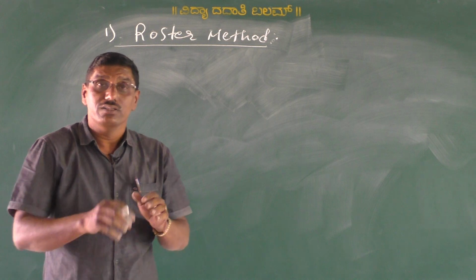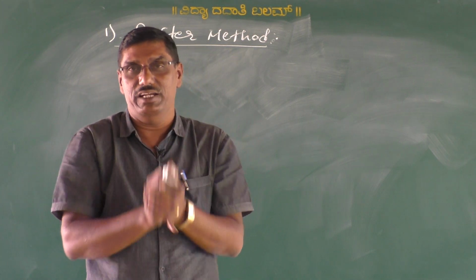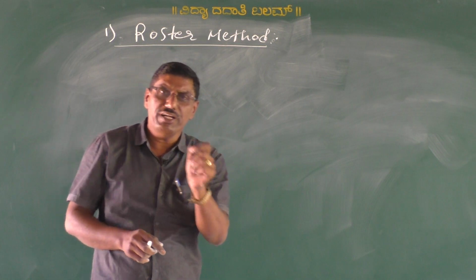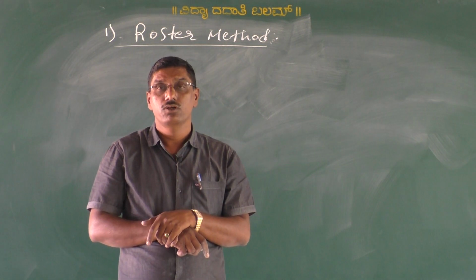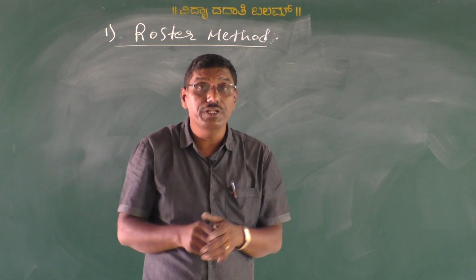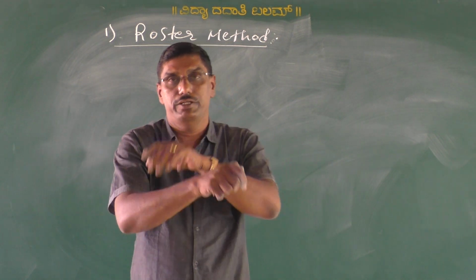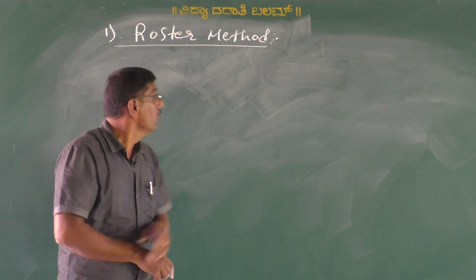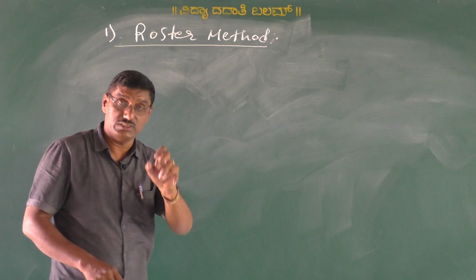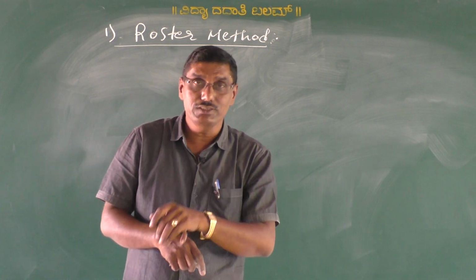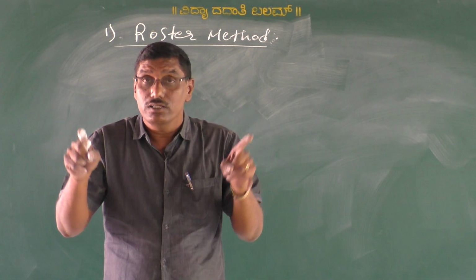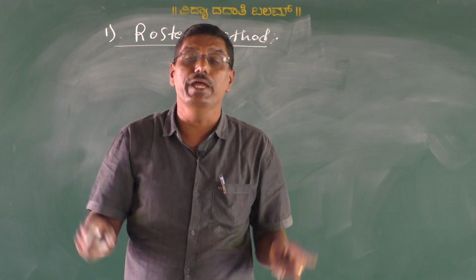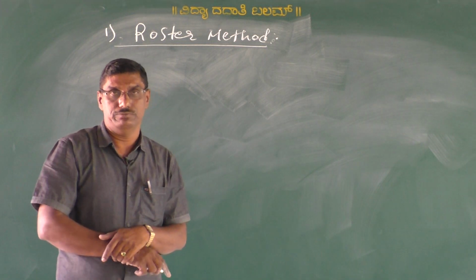That is, the elements are listed and separated by a comma and enclosed in a flower bracket. Are you understood? Yes, in this method, the sets are represented like this: the elements are listed, separated by a comma and enclosed in a flower bracket.